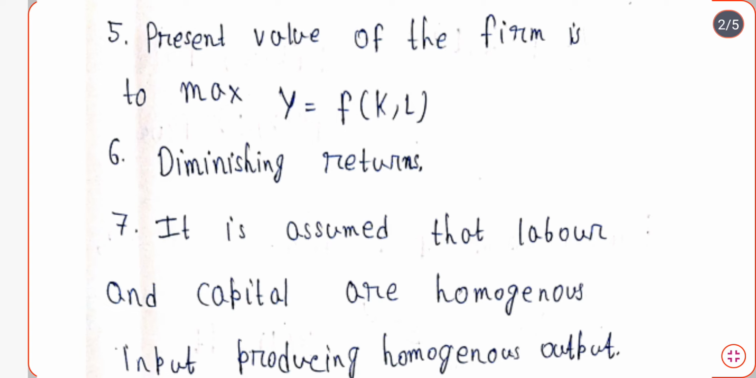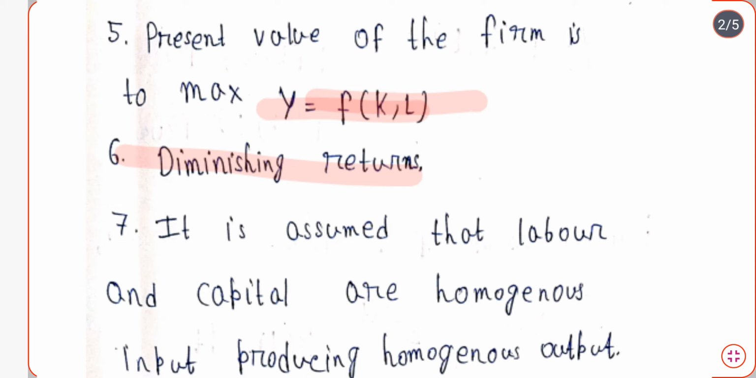The fifth assumption tells us that the present value of the firm is to maximize Y. Y is basically a production function, and this production function is a function of capital and labor. So the firm would like to maximize the production function, which is a function of capital and labor. Diminishing returns is there in the production. In the seventh assumption, it is assumed that labor and capital are homogeneous inputs. That means labor and capital are completely homogeneous and they act as inputs and produce homogeneous output.